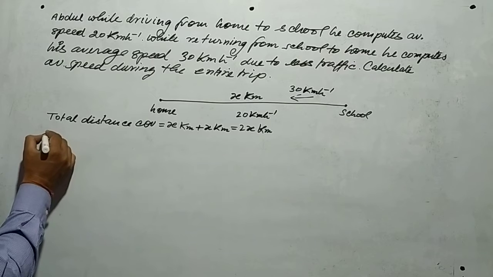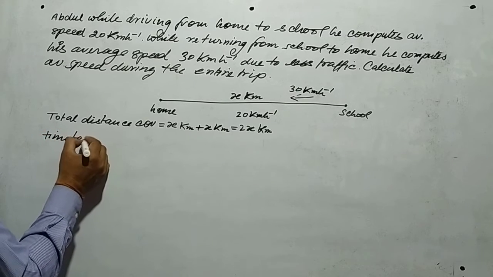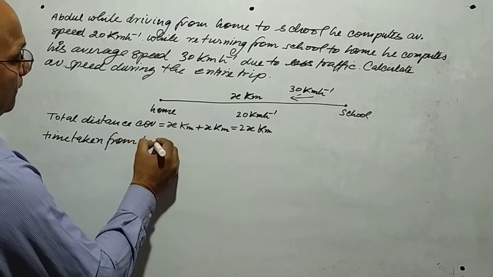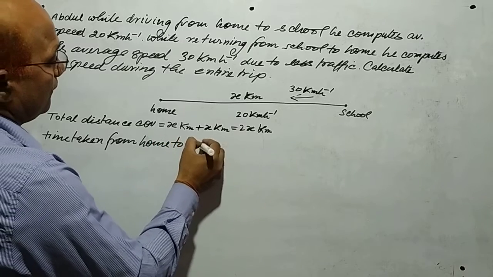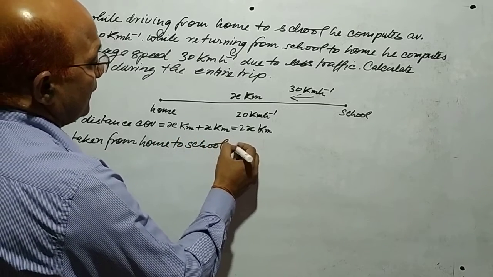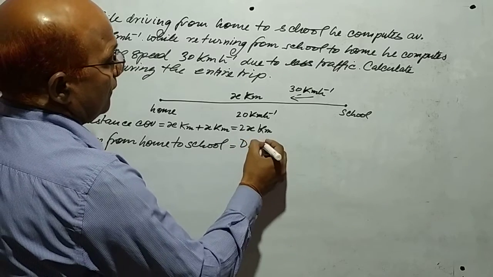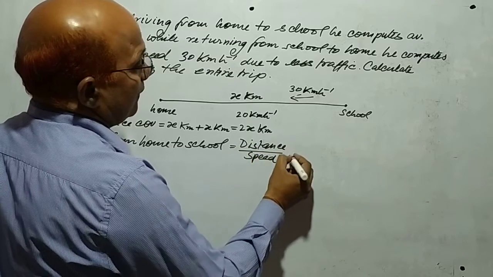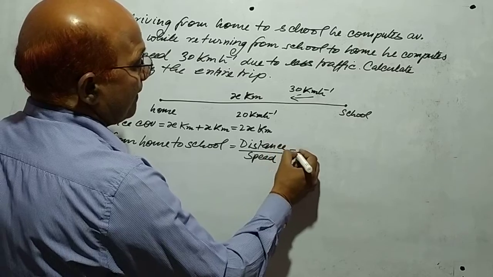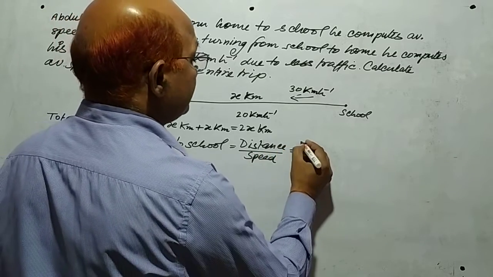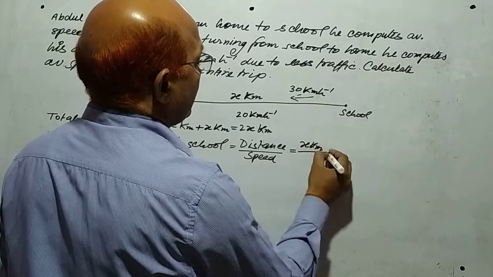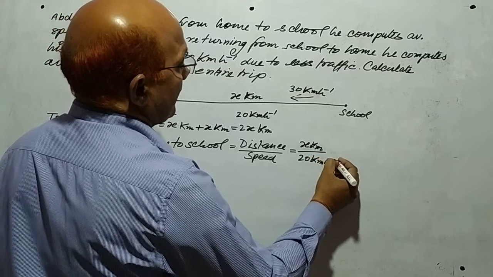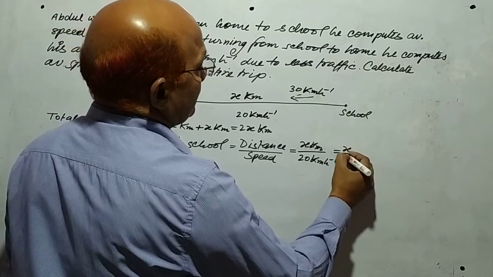Now, time taken from home to school, it is distance upon speed. The distance is x kilometer and the speed is 20 kilometer per hour. So, it is x by 20 hour.